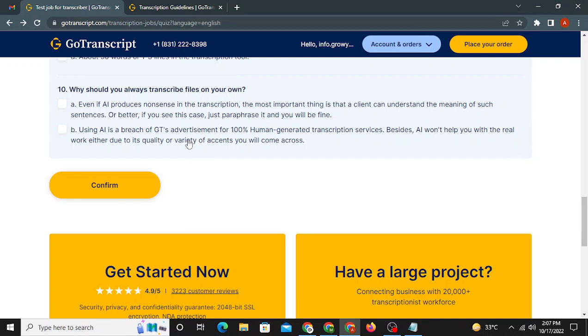In this way, you won't be breaching the GoTranscript advertisement, which they are advertising on the website, that we provide 100% human-based transcriptions. So we should stay in the limits. We should follow the guidelines. So the right option over here is B. A is the wrong option.